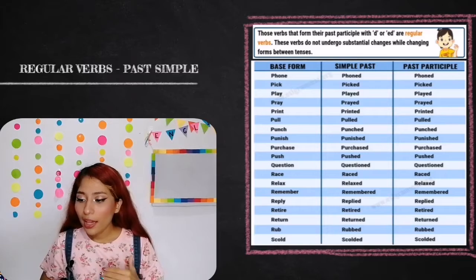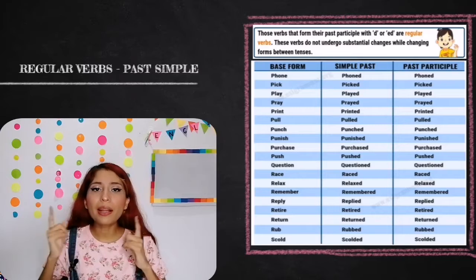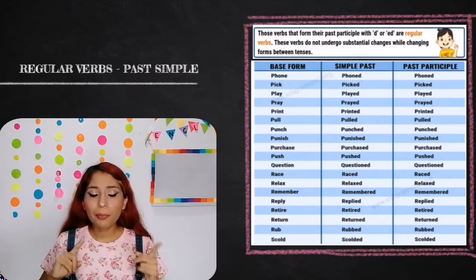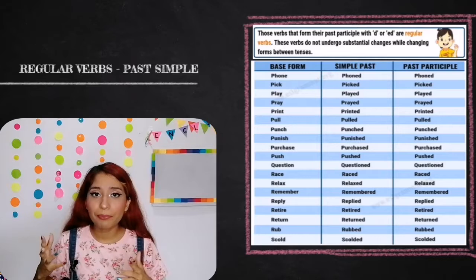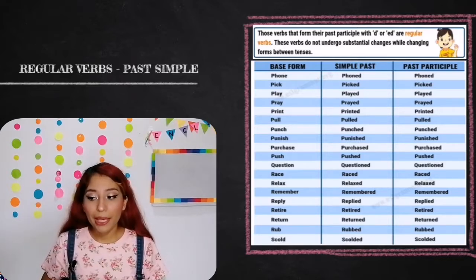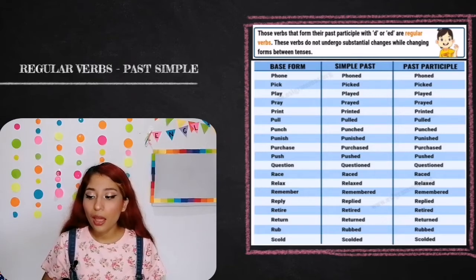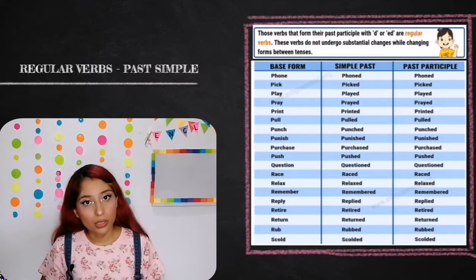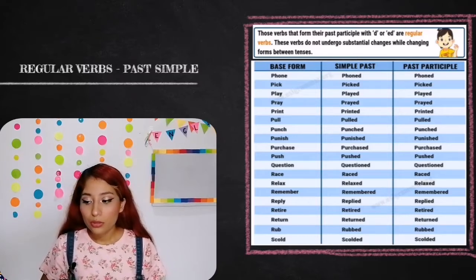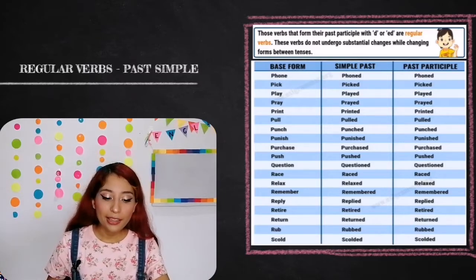Then we have race, raced, relax, relaxed. Remember that not all the verbs are pronounced like they are written. Relaxed, walked, picked. It's more like a T sound. Not all the verbs are pronounced the same way. Or we have retire, retired, return, returned, rub, rubbed, scold, scolded.